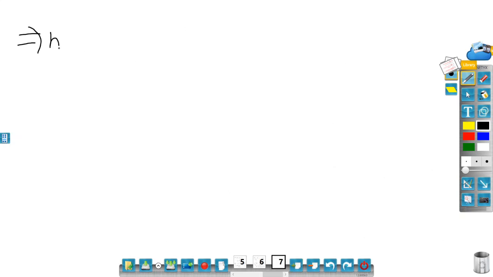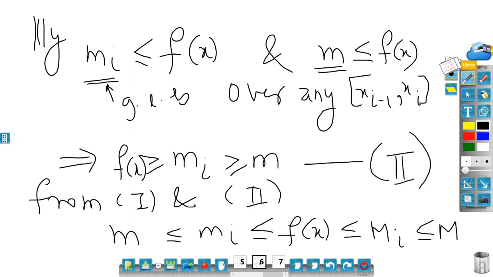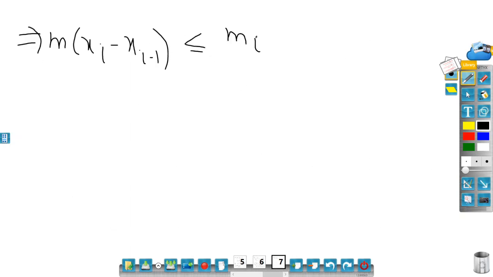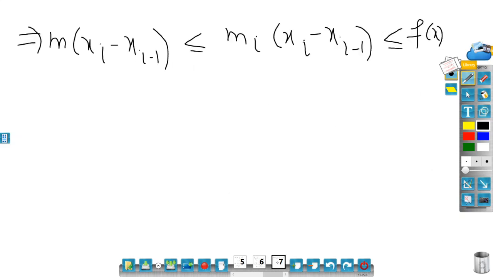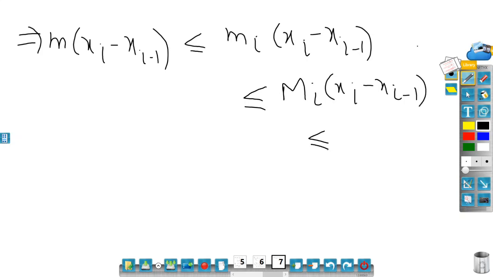So what I'll get: m times (x_i - x_{i-1}) is less than or equal to small m_i (x_i - x_{i-1}), which is less than or equal to, I will drop this f(x) now, I don't need that, capital M_i (x_i - x_{i-1}), which is further less than or equal to capital M (x_i - x_{i-1}).